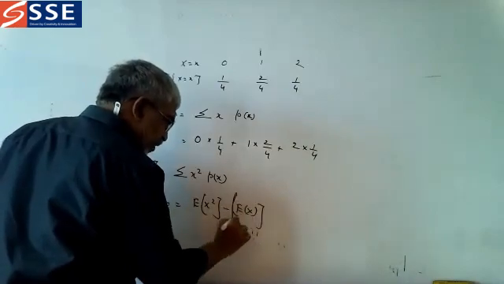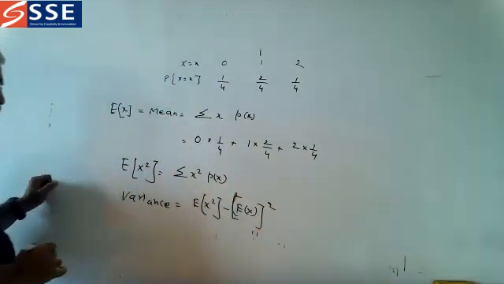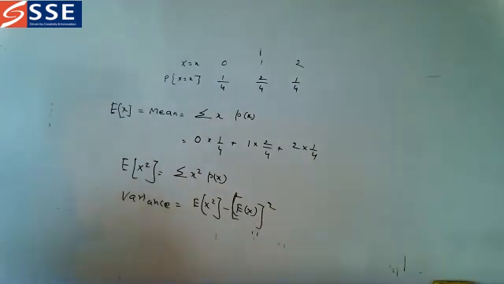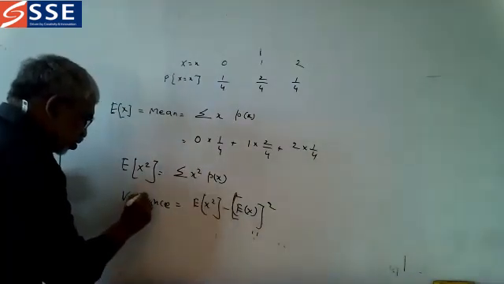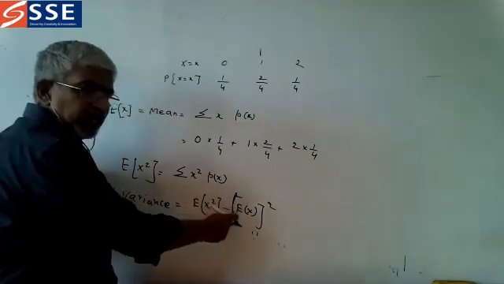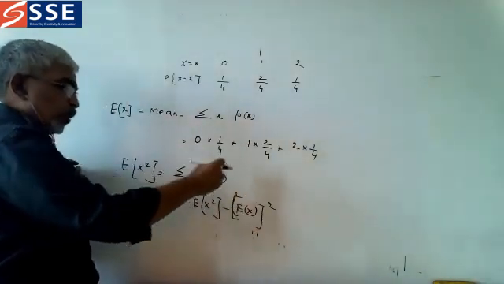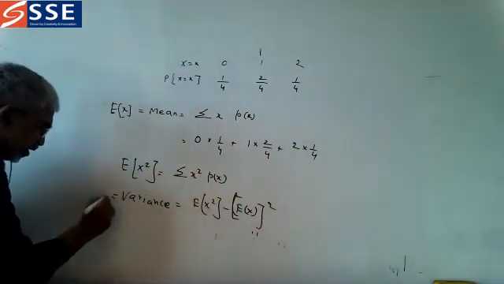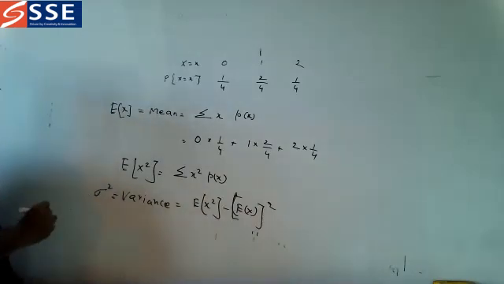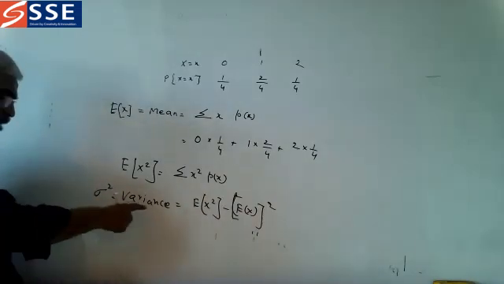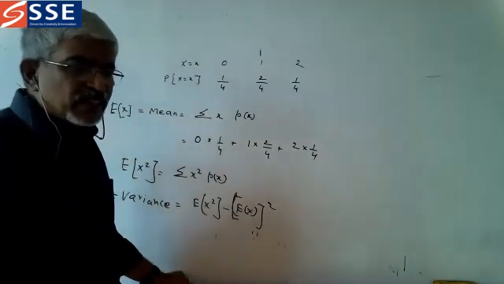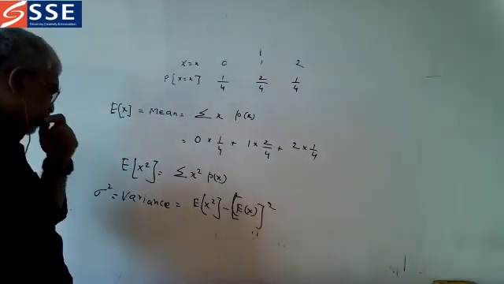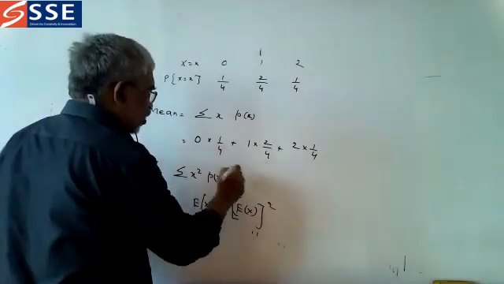That means mean square. So variance is equal to what? Variance is equal to E of x square minus E of x the whole square. These two things, they will call this as sigma square. Sigma square is equal to E of x square minus E of x the whole square. Have this in mind. Now E of x square, how do you calculate?